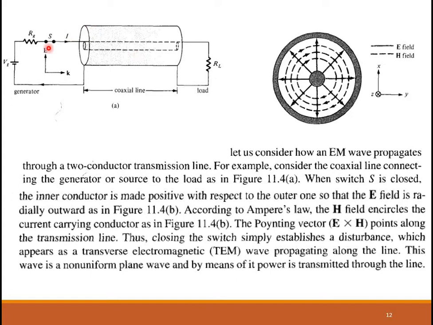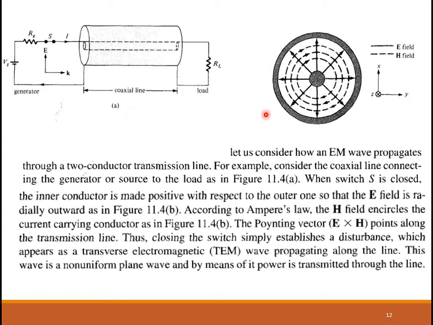This is your generator side and this is the load end, and here you are provided with a switch S. There is a current I which is flowing. As per this setup, when the switch S is closed, the inner conductor will be positively charged with respect to the outer conductor. The corresponding electric field which is set up is shown here; it is going to be radially outwards.